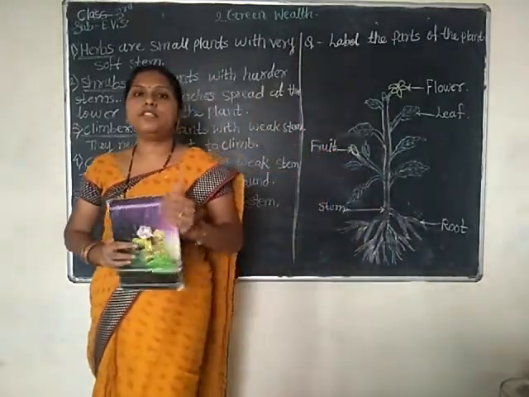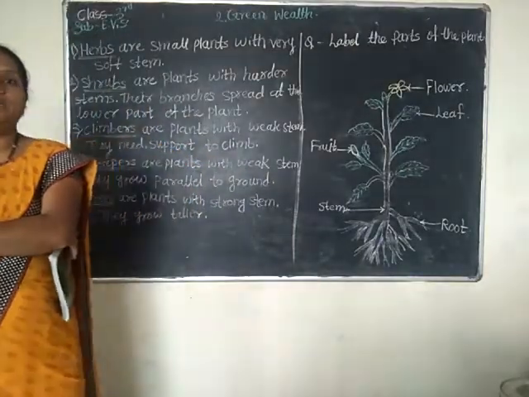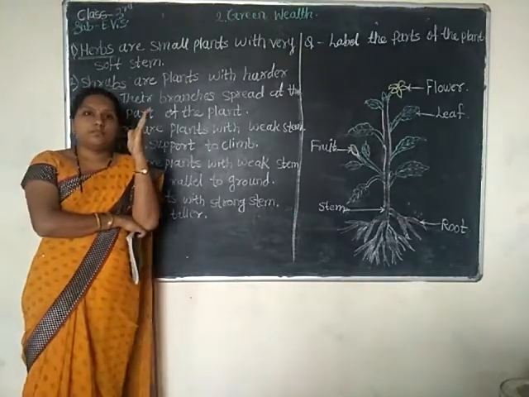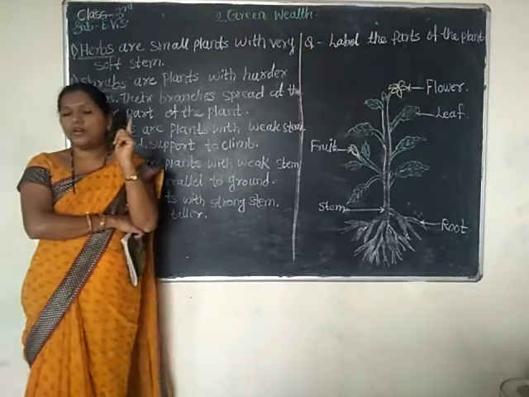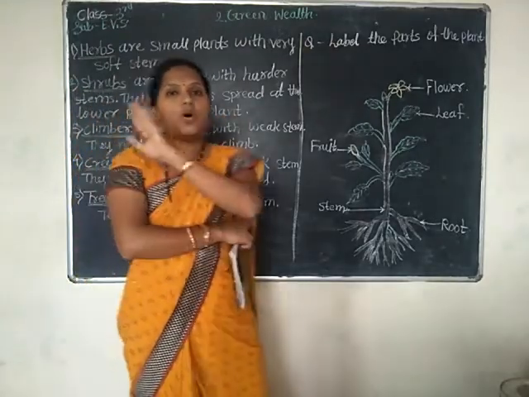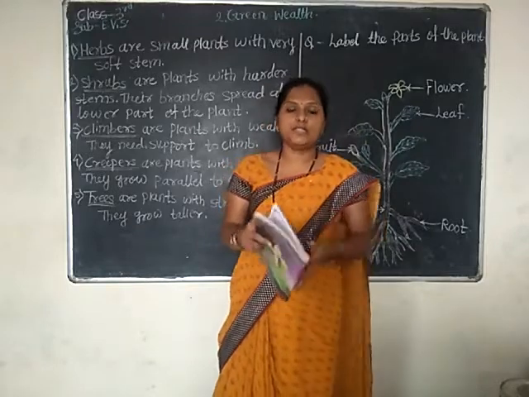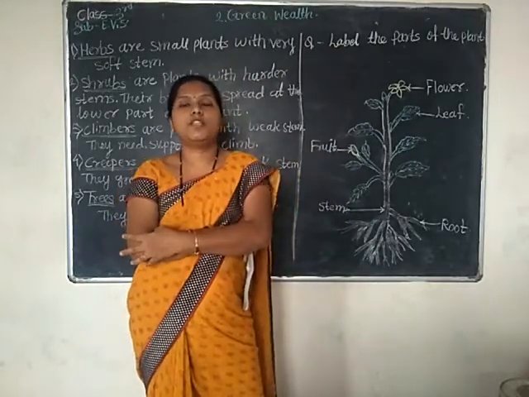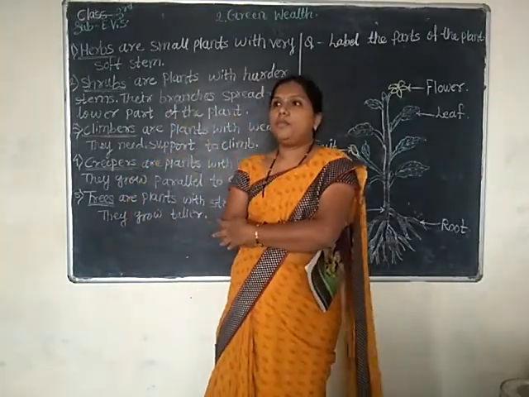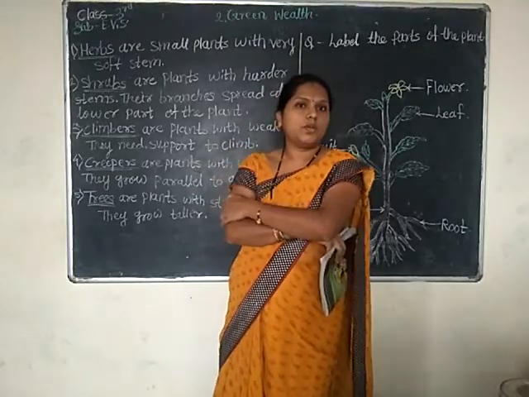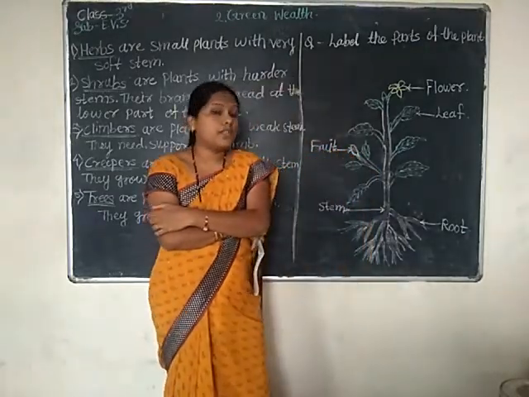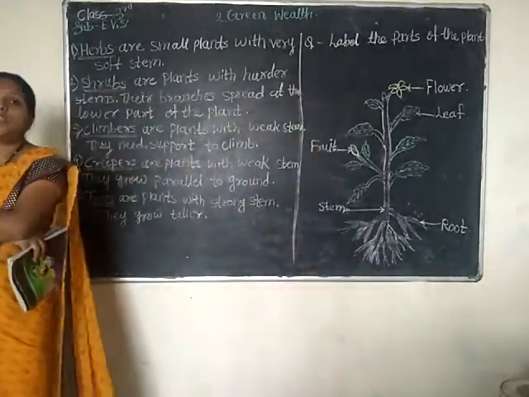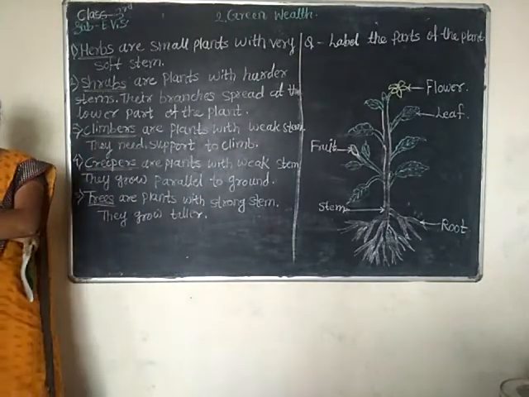Green wealth means plants, trees, the different types of plants and their parts. There are many types: shrubs, herbs, creepers, climbers, trees. Have you seen plants? Yes, you have seen them in your surroundings. Plants and trees grow on water, on land, and on mountains also.